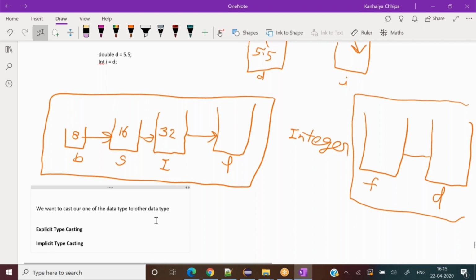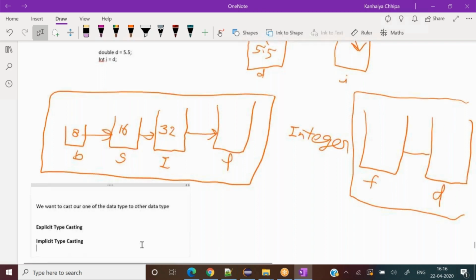Okay, so let me do some other things here and then I'll explain. Say, for an example, now what is this? I'll explain in a minute. Let's say I write long LG equal to 123. What does it mean?